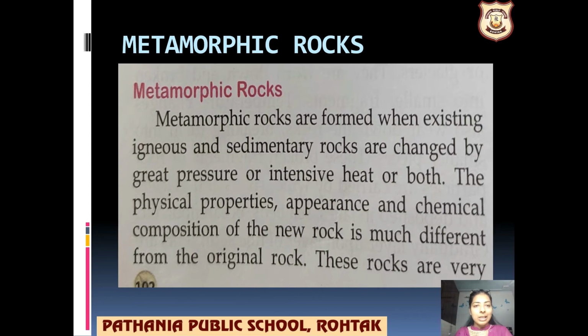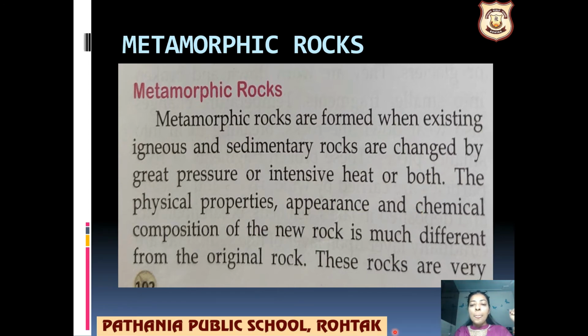So moving forward to the last type of rocks, that is our metamorphic rocks, which are somewhere similar to your sedimentary rocks, but the organic matter there is higher than in the metamorphic rocks. So let's see how these are formed. Metamorphic rocks are formed when existing igneous and sedimentary rocks are changed by great pressure or intensive heat or both. ये जो भी हमारी rock है, whether that is igneous or sedimentary, because of the great pressure and the extensive heat, बहुत ज़्यादा heat, या दोनों ही चीजें हैं, pressure भी है और heat भी बहुत ज़्यादा है.